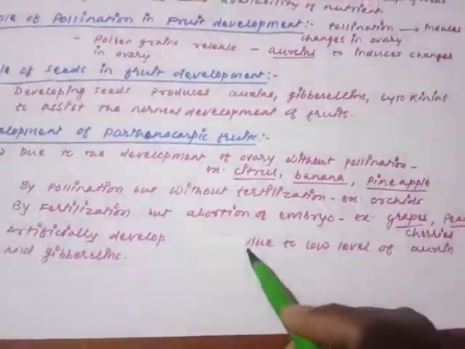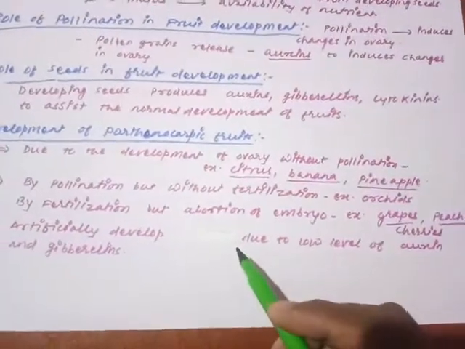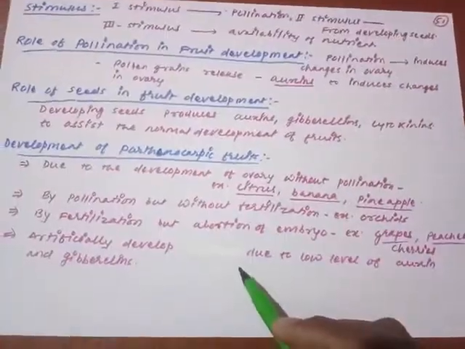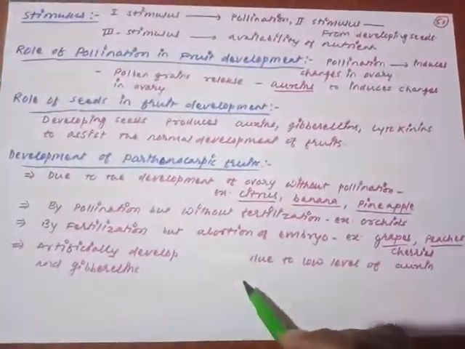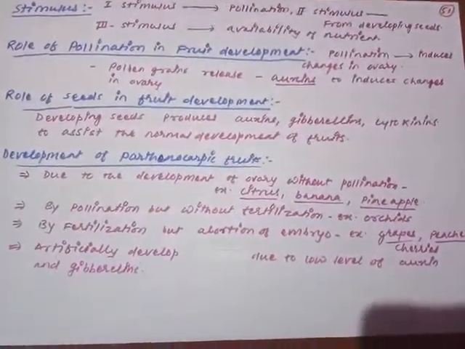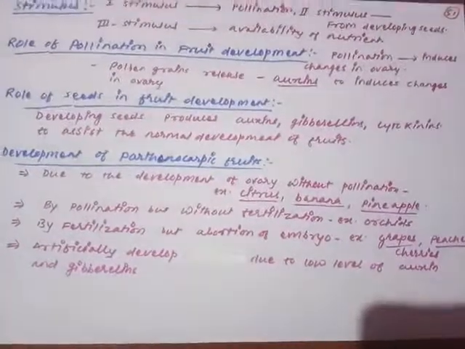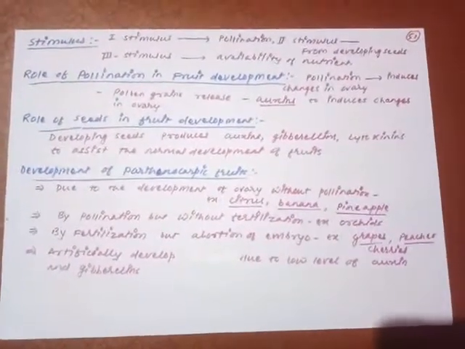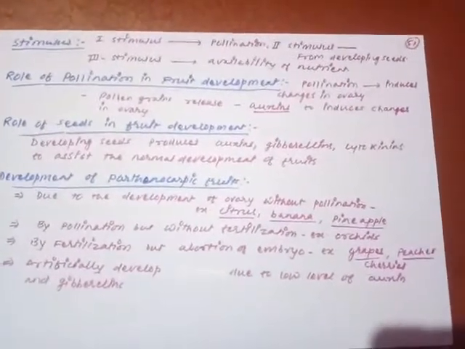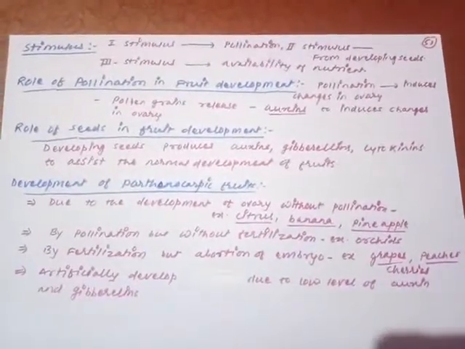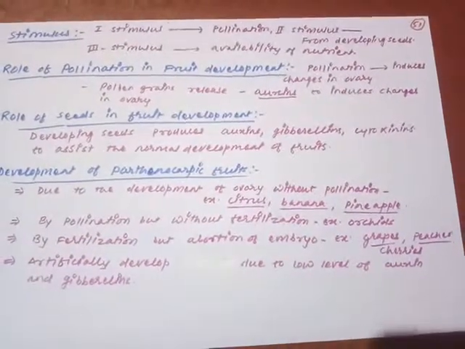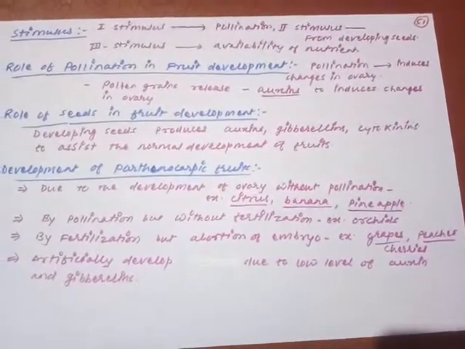Normally what happens, sexual reproduction is involved. Sexual reproduction involves fertilization. But sometimes the fertilization is not possible, or is not involved. In that situation, the fruit is developed without fertilization. The development of fruit without fertilization is called parthenocarpy, and such fruits are called parthenocarpic fruit.